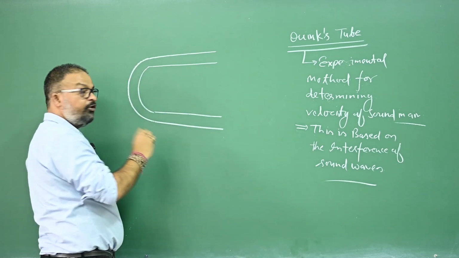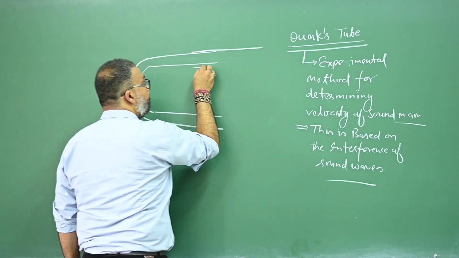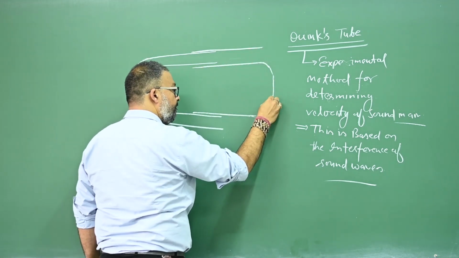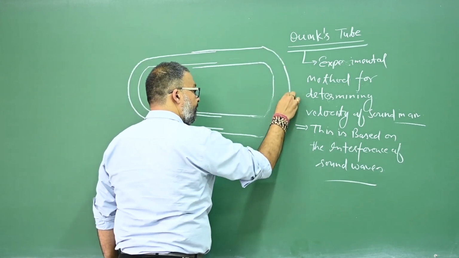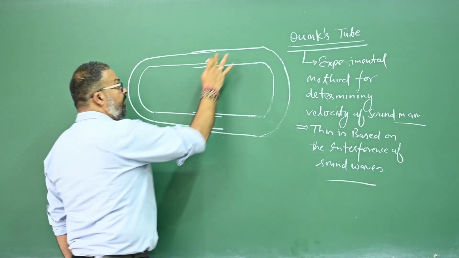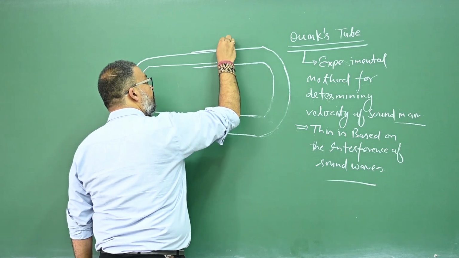This is one U-tube, and this is another U-tube, right? And there is a sound source.